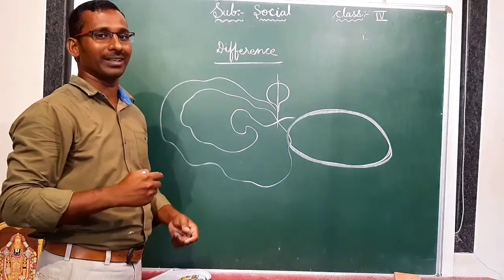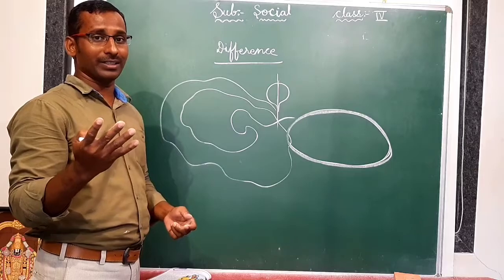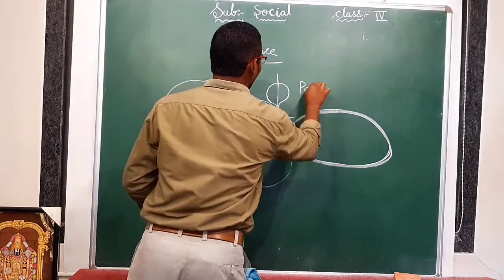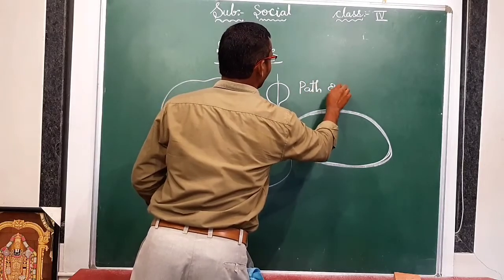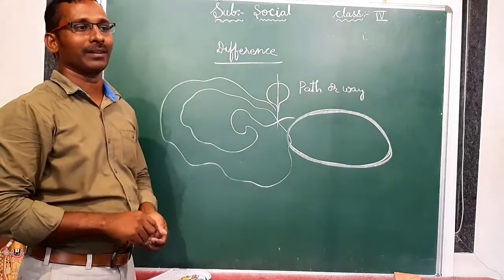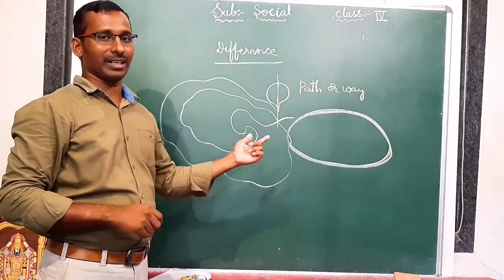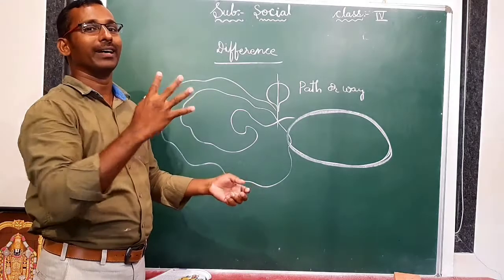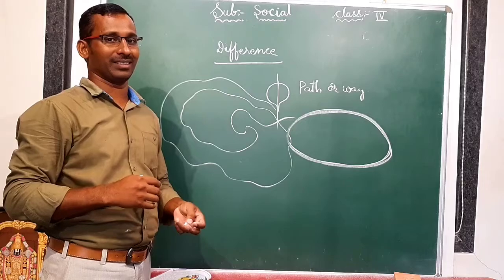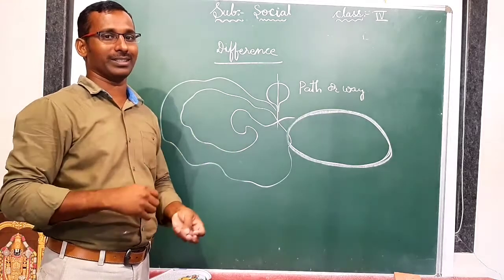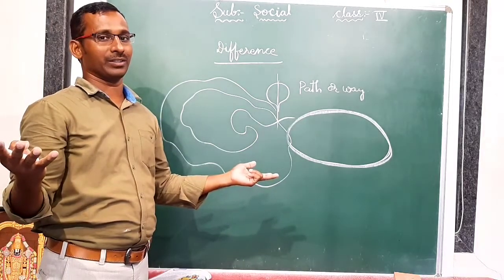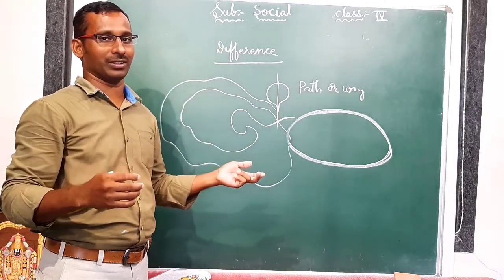What will happen if they change their direction or their path? If they change their path or way, they will collide, they will hit each other, they will have an accident. Then what will happen? Planets will be damaged. They will smash. Is it clear?